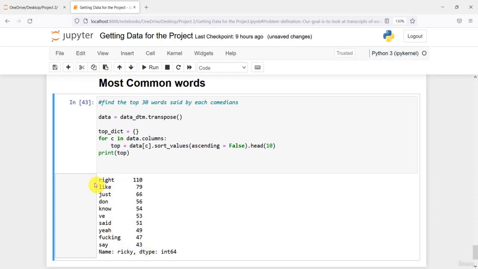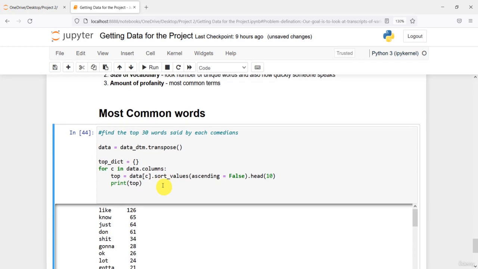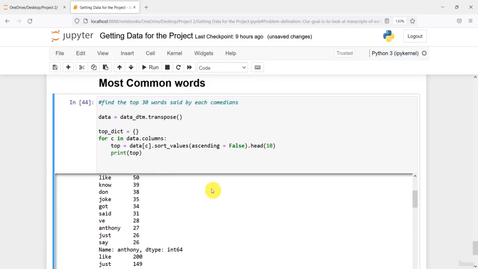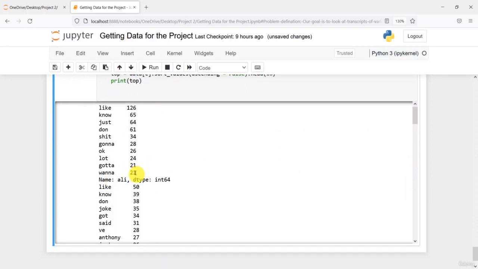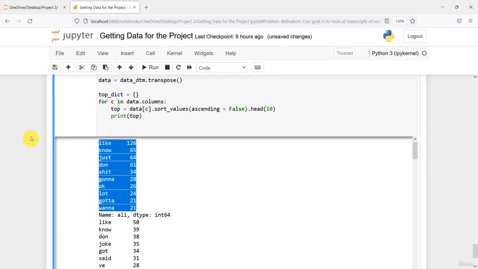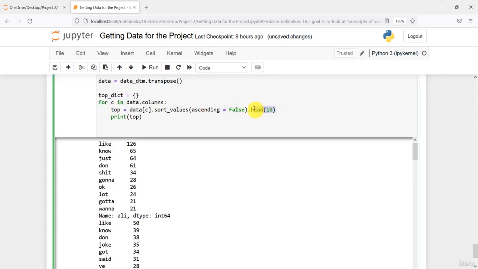So this is the top for Ricky. If I print inside it, you can see the top words for each of the comedians. At first you can see these are the top 10 words, because we have given 10 here.